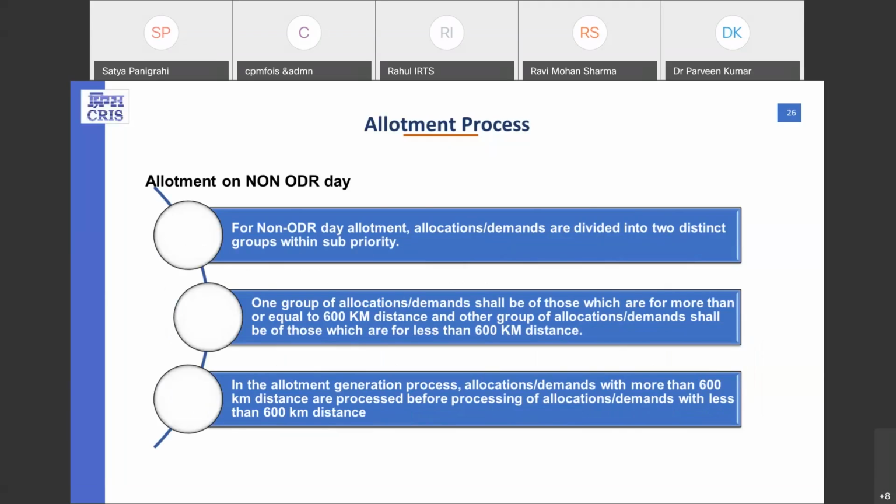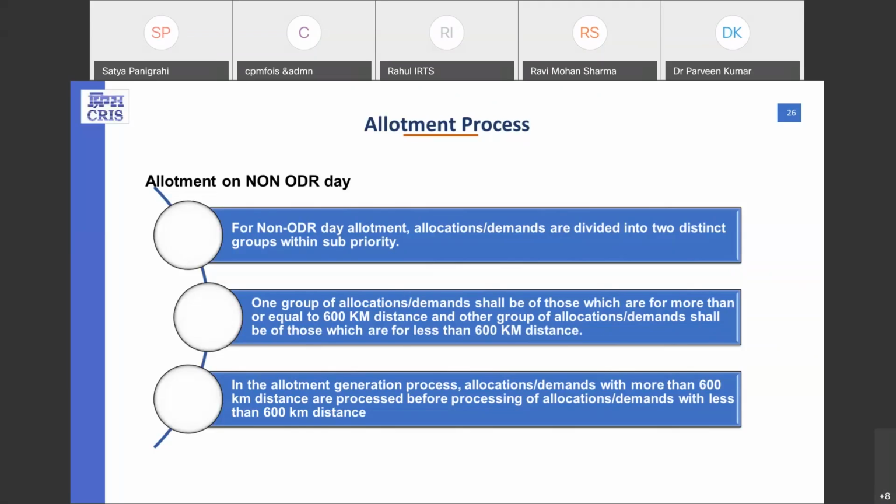Now, regarding the allotment of new ODR days, there are some key notes. First, there is one more factor, the 600 kilometer scheme defined in the RAS. These 600 kilometer schemes are defined within the sub priorities. In each sub priority, two groups are categorized: one is more than 600 kilometer, one is less than 600 kilometer.